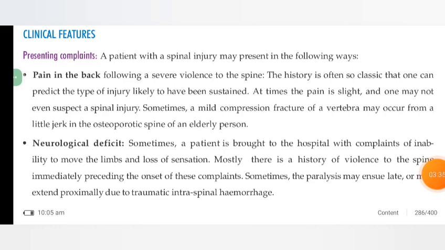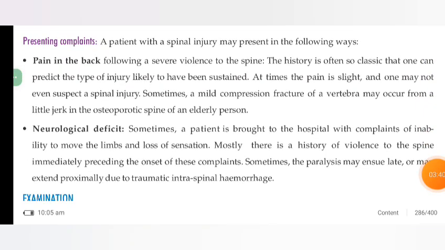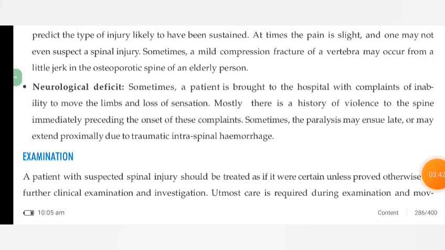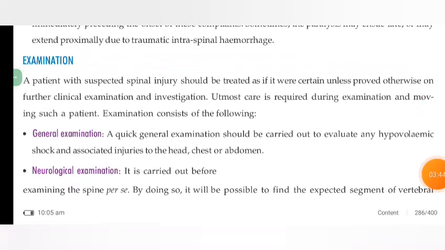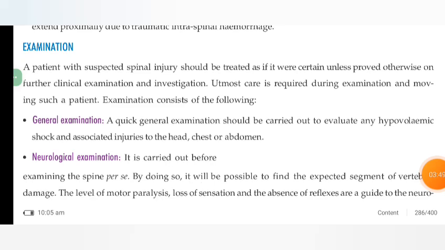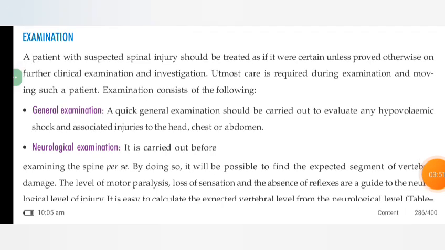Sometimes the paralysis may ensue late or may extend proximally due to traumatic intraspinal hemorrhage. Examination. General examination. A quick general examination should be carried out to evaluate any hypovolemic shock and associated injuries to the head, chest, or abdomen.